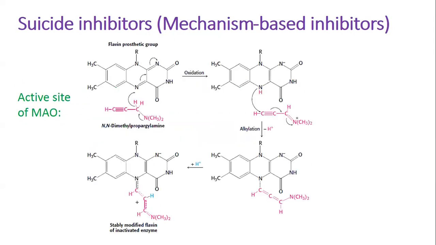Examples are N,N-dimethylpropargylamine and deprenyl, inhibitors of the enzyme monoamine oxidase. Monoamine oxidases destroy neurotransmitters such as dopamine and serotonin. The inhibitors increase the level of neurotransmitters by reducing neurotransmitter decay. The monoamine oxidase inhibitors are used to treat Parkinson's disease and depression. These diseases are associated with low levels of dopamine and serotonin respectively.